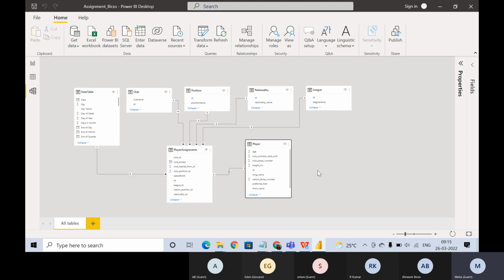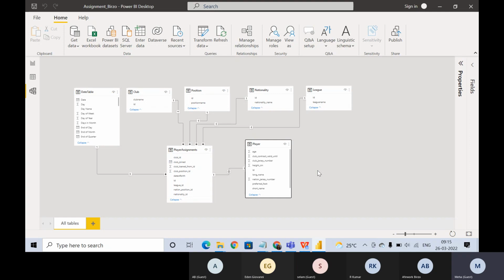And why do we have one-to-many over here? Because multiple players can be present in one club, right? So if we have club ID over there, there are multiple rows present. That's why we have a star in front of the player assignment table, and one in front of the club table, because we only have about 700 rows in the club table, as that ID is unique. That is the primary key. We have distinct rows over there.